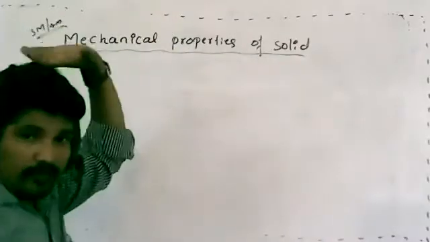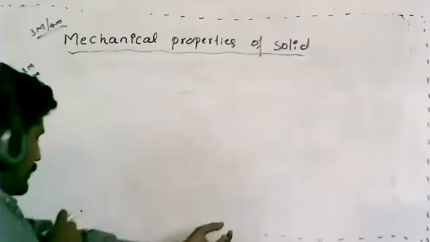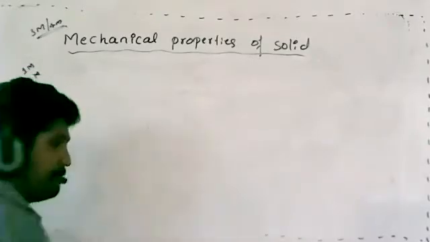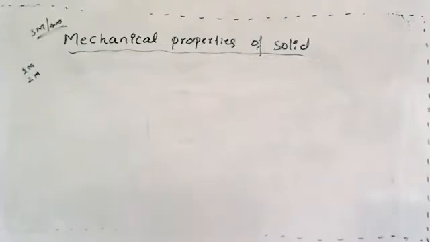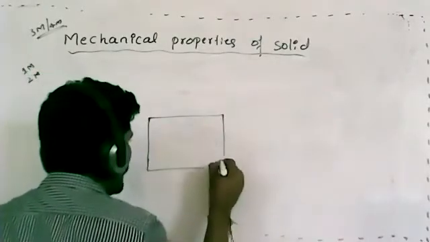Mechanical properties of solids. To understand this concept, let me tell you like this. For example, take one body which is made up of, okay, sponge.